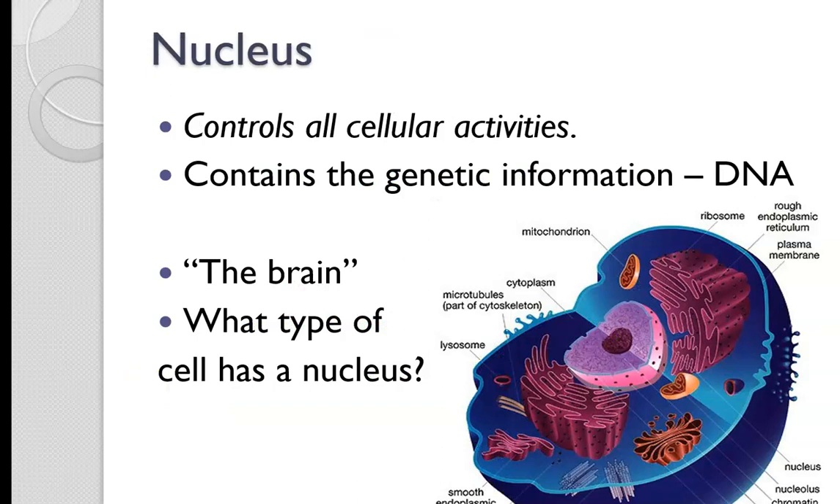All right, the nucleus. So make sure you guys are filling out number 13, the chart. So the nucleus is the control center of the cell. It contains DNA. It's like the brain of the cell. And the nucleus is only found in animal cells and plant cells. Remember, only eukaryotic cells have a nucleus.